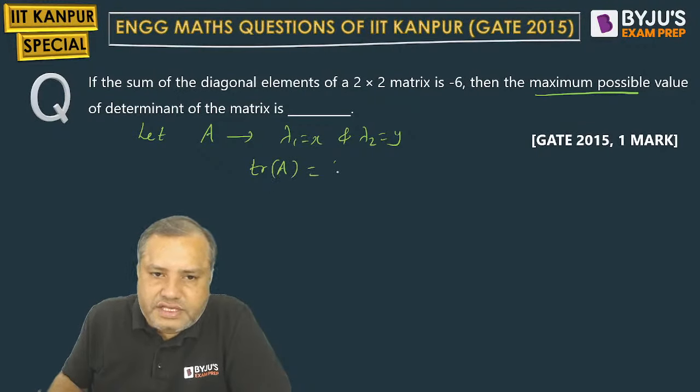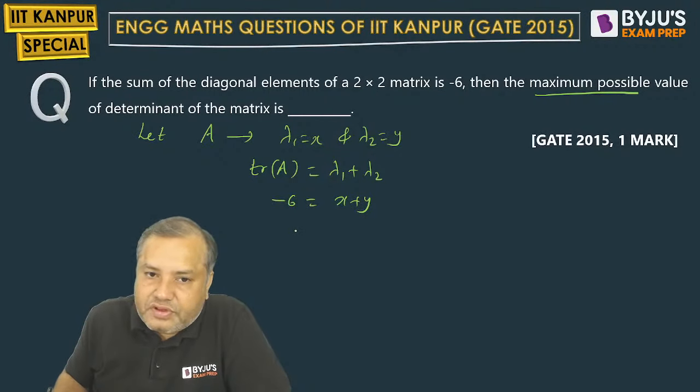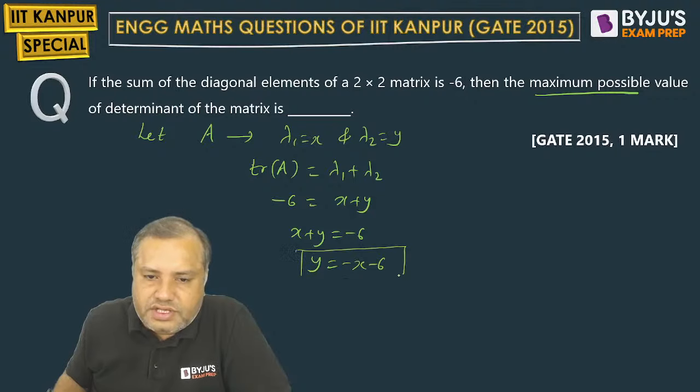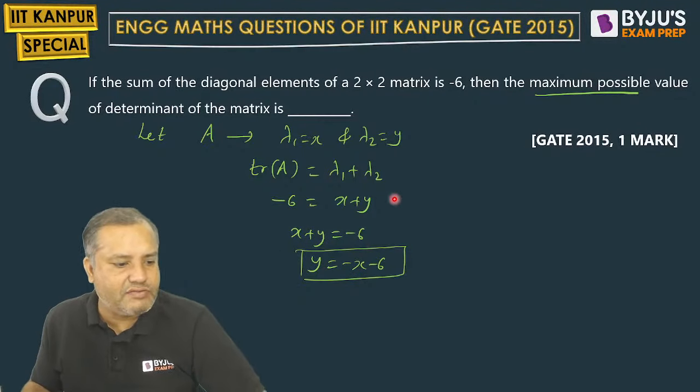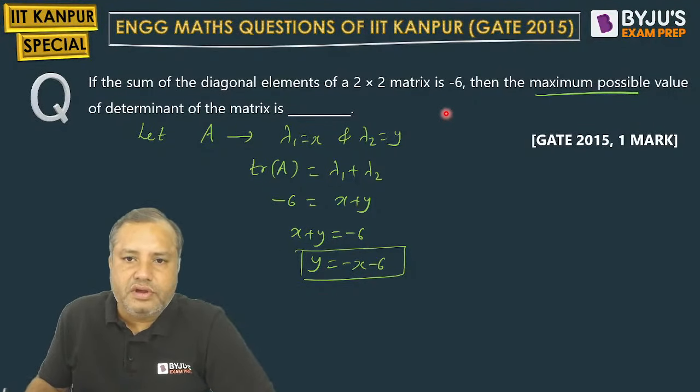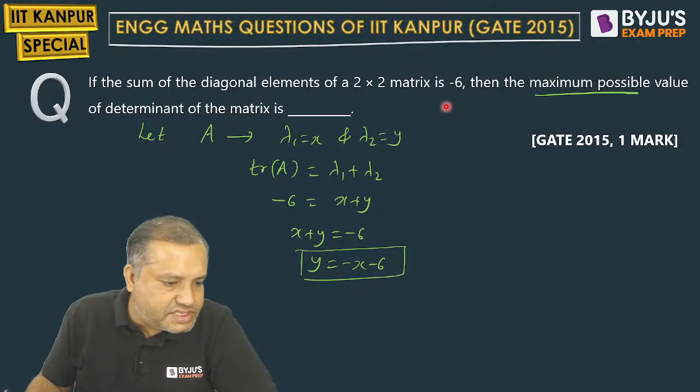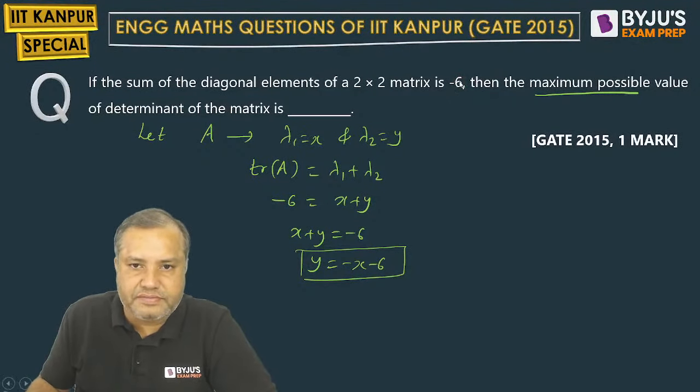So trace is nothing but lambda 1 plus lambda 2. So minus 6 is the sum of eigenvalues x plus y. x plus y equal to minus 6, y equal to minus x minus 6. So these x and y are the assumed eigenvalues. Trace is given as minus 6.